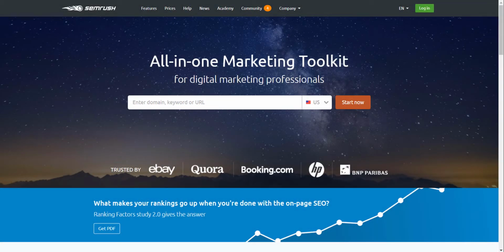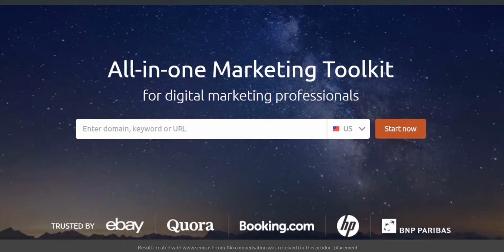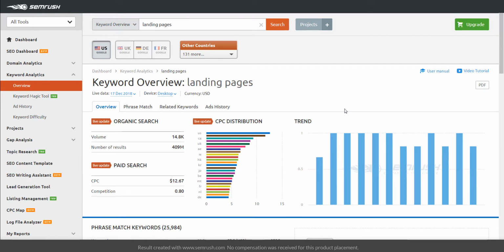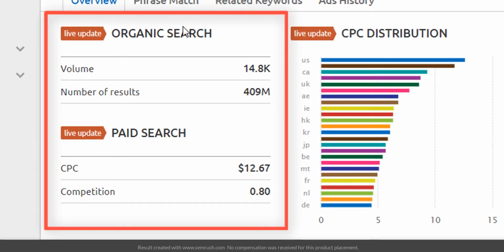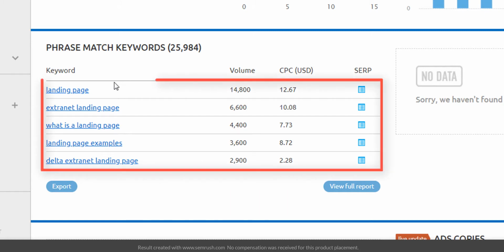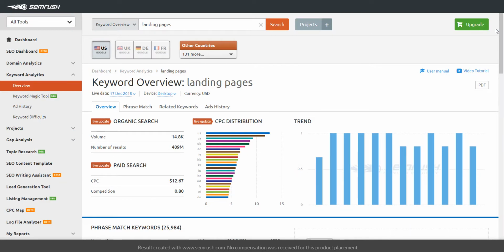Before launching that new campaign, it's important to take measurements. We need to find out what are the trends and how often does somebody search for certain keywords. SEMrush does that. It's an all-in-one marketing toolkit. For example, let's say I want to do some research on the keyword phrase landing pages. I can get information about what the volume is organically in paid search. And I can answer that all-hallowed question, how much will this cost? And the answer is it's going to change. In this case, just the phrase landing page costs about $12.67 per click. An entire tutorial video could be devoted to just using this system. So let's move on to the next set of tools.